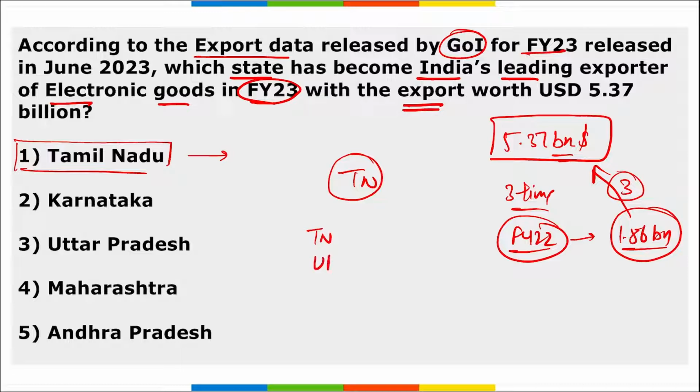It is followed by Uttar Pradesh on the second position with a net export worth of $4.9 billion, and Karnataka is on the third position with $4.52 billion exported. And it is for the first time, as we saw, that the value of Tamil Nadu tripled. So it is for the first time that Tamil Nadu has taken over UP, Karnataka, Maharashtra, and is on the top. Also, production from companies like Tata Electronics and Pegatron helped Tamil Nadu to climb to the top position, which was earlier at 4th position.